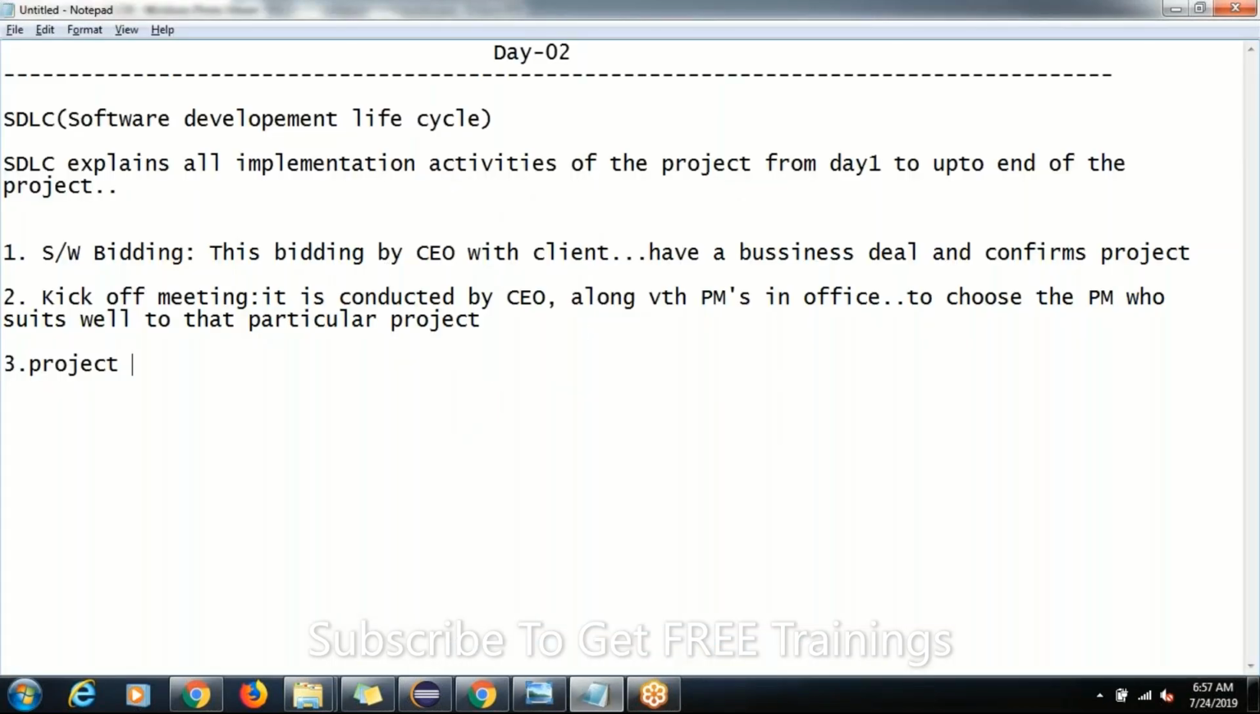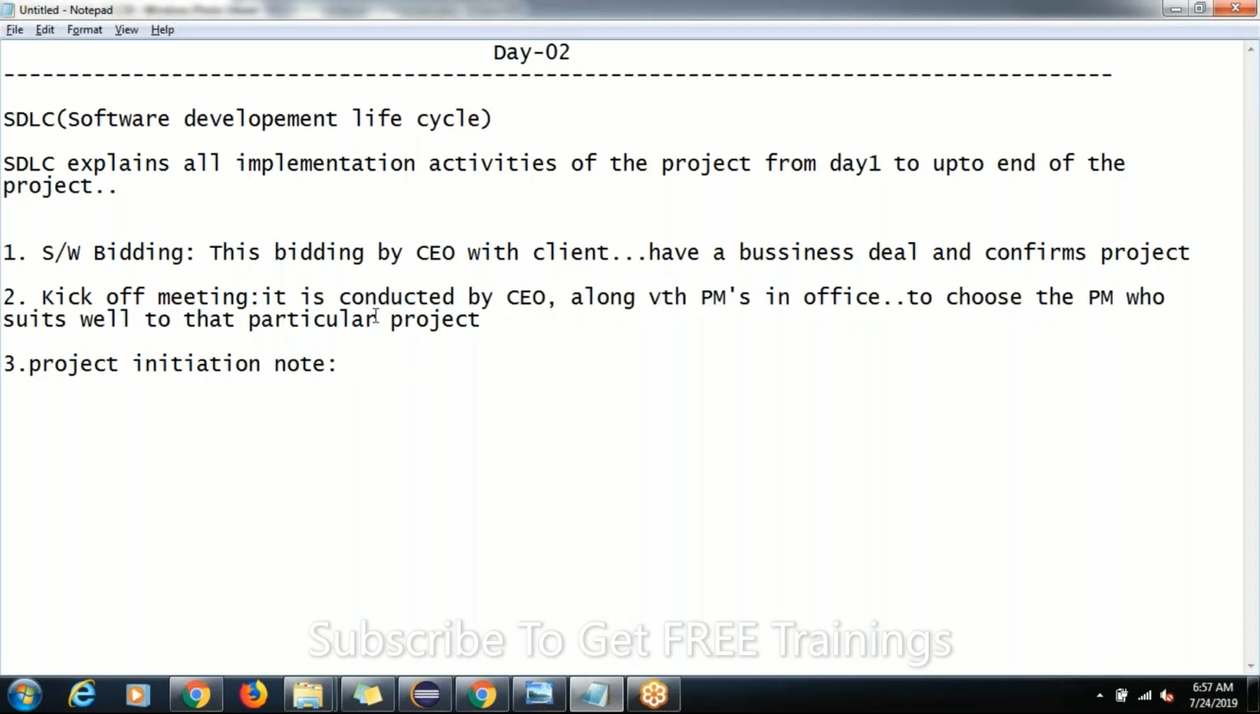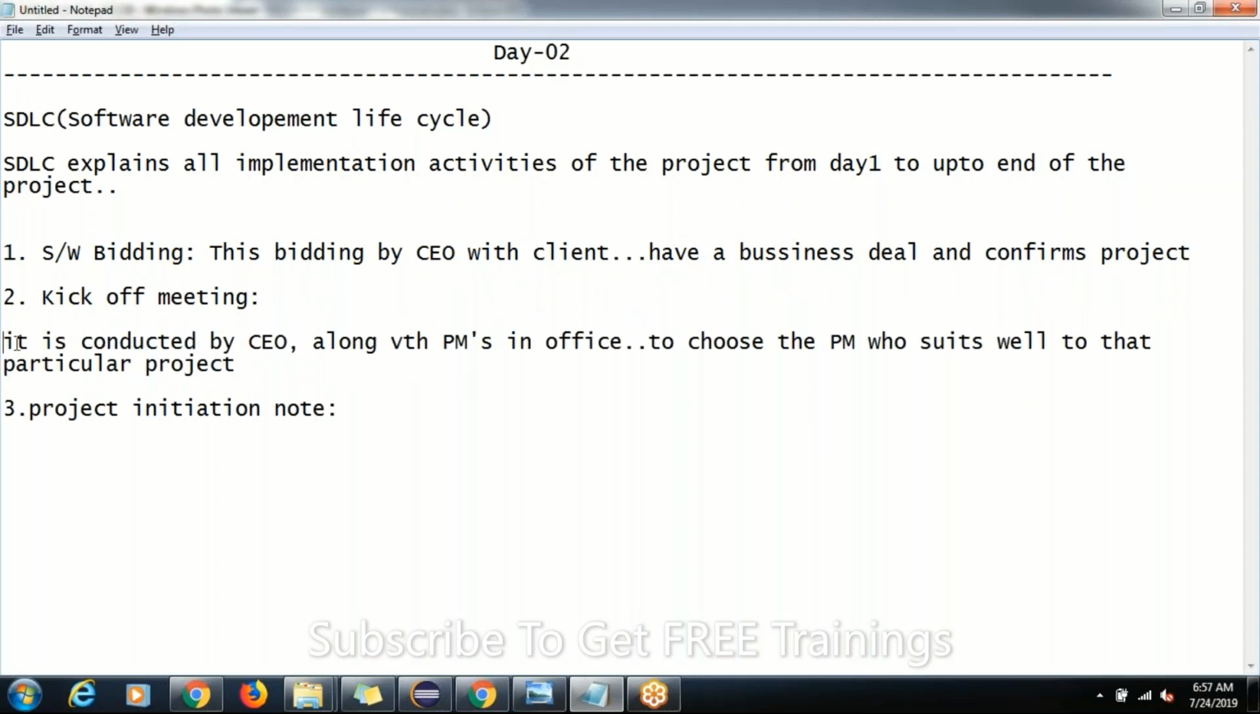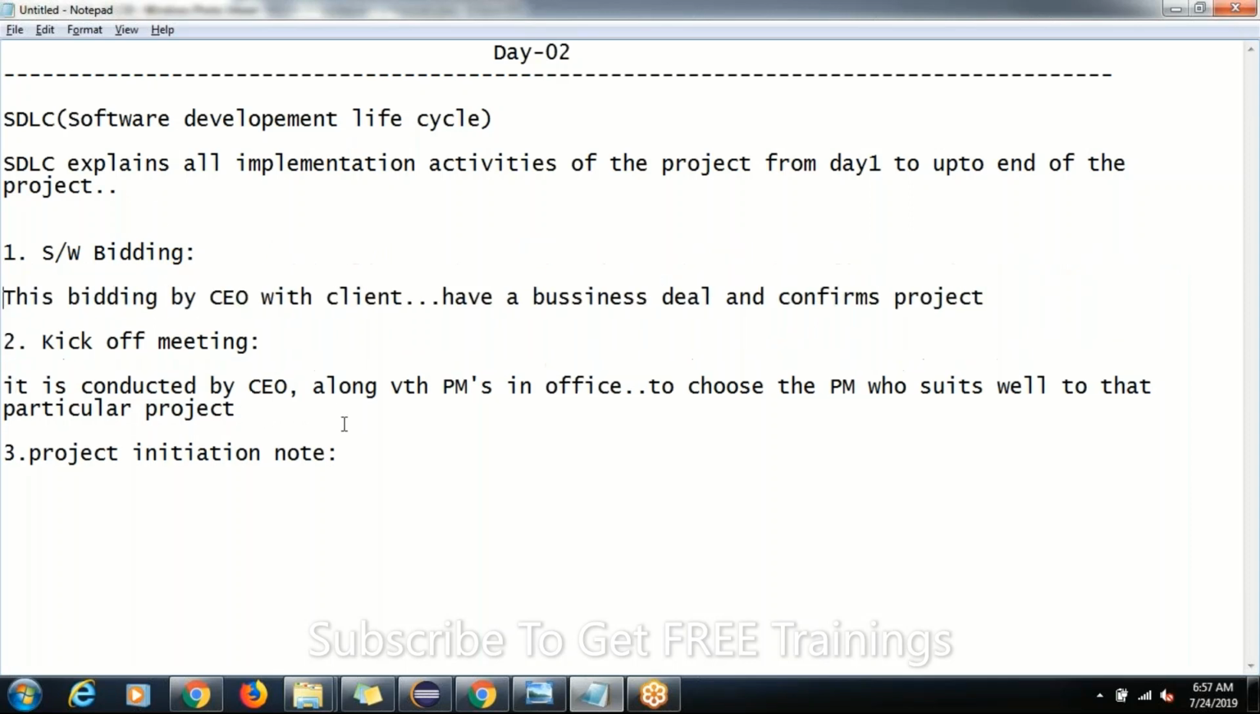Here, the project initiation note. What is this project initiation note? See, once the project manager is confirmed in the kickoff meeting, what happens next? I'll write it clearly so that you can understand. First one is software bidding here. The next one is the project initiation note.